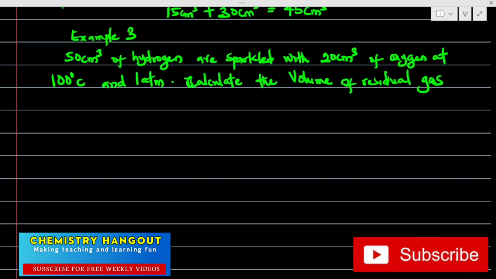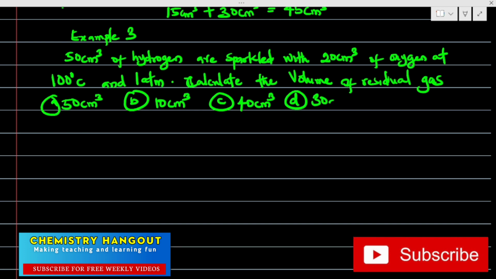A, 50 centimeter cube. B, 10 centimeter cube. C, 40 centimeter cube. D, 30 centimeter cube. And E, they gave us 70 centimeter cube.